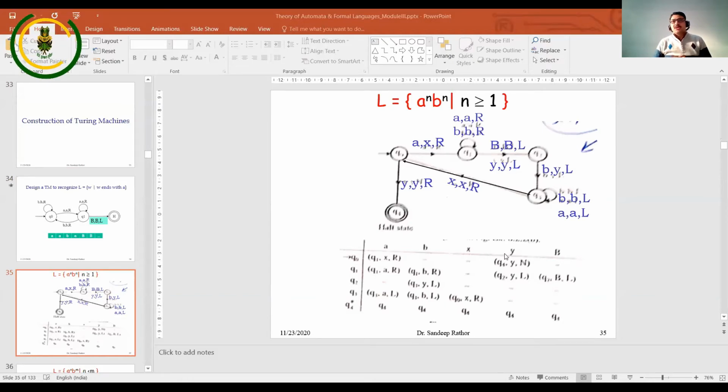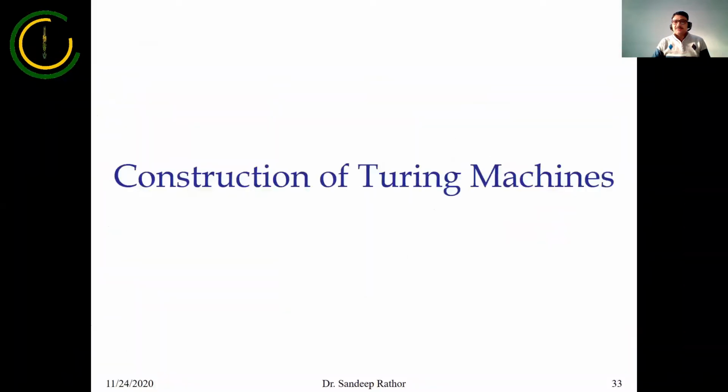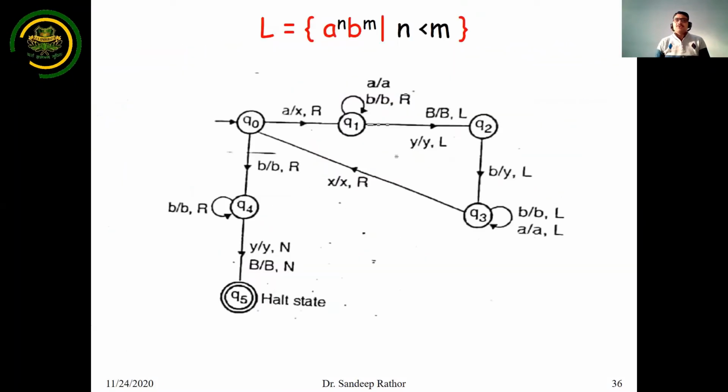In this situation, it is given that the number of iterations of A must be equal to the number of iterations of B, right? A similar kind of problem can be considered: suppose L equals a^n b^m. Here the iteration of A is n and the iteration of B is m, and the condition is n is less than m. That means the number of B must be higher than the number of A, right?